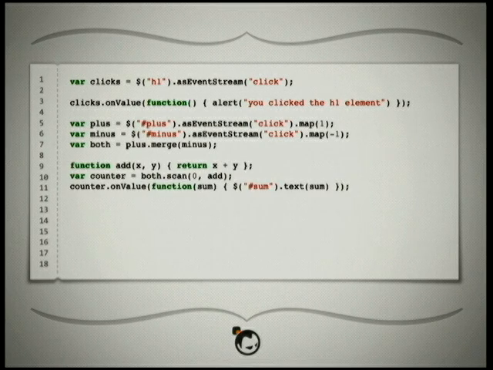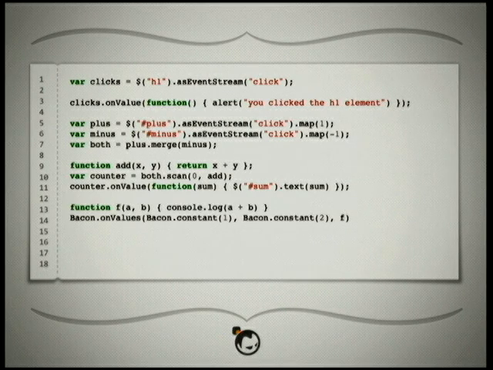So you can kind of see all of these things have a lot of different syntax, but we're kind of performing the same types of operations. We have these streams. We're going to perform aggregation on these streams or mapping or some sort of transformation, and then we're going to change the behavior based on how these streams work. So here we define a function, add, which takes x, y, and returns them added. And then we call Bacon.scan, which takes an initial value and will perform a function, which add we're passing to it, over that entire event stream, and that will be reactive, so those values change. And then every single time counter changes on the value, we'll basically just update the DOM with the sum.